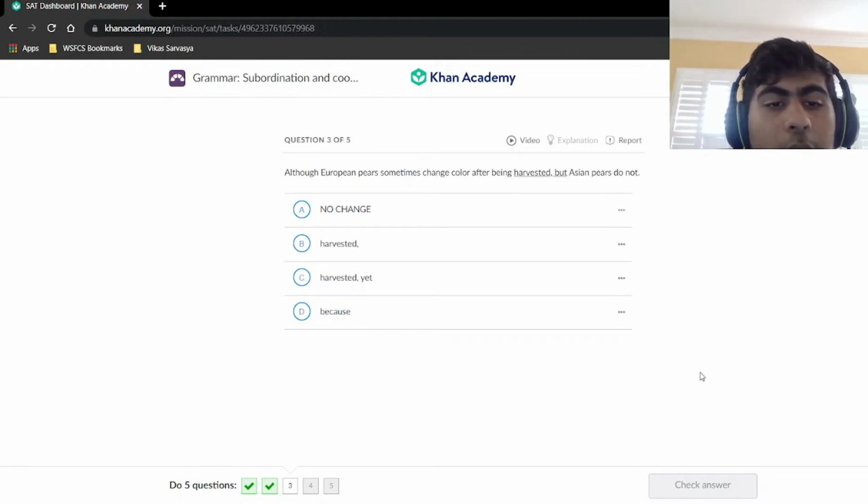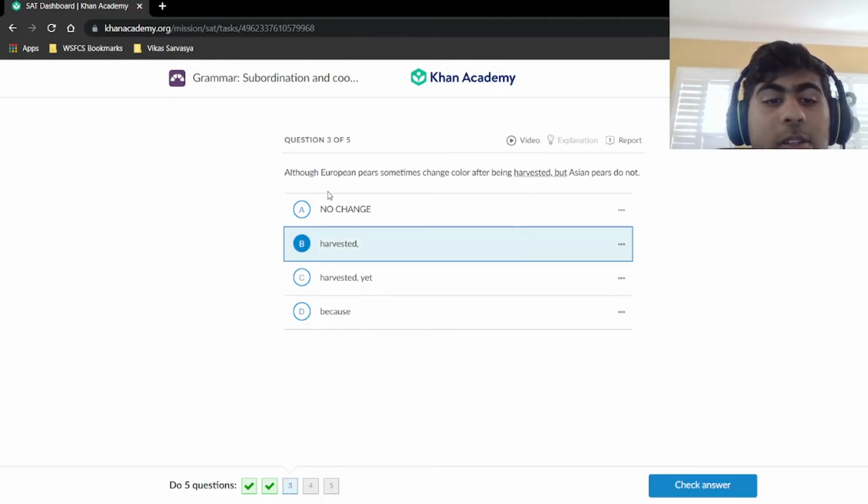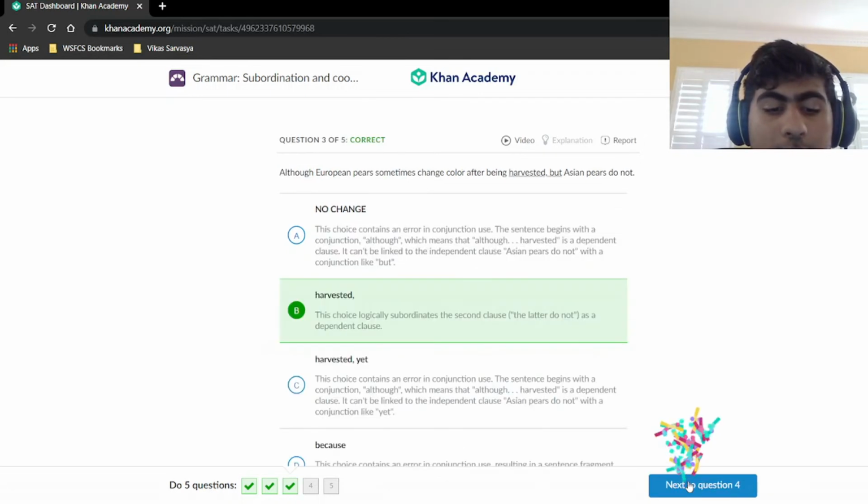So here, although European pears sometimes change color after being harvested, Asian pears do not. Let's see. So although is already the conflict. So there is a conflict here, but although already provides the conflict word, so we don't need another conflict word. Right? So although European pears sometimes change color after being harvested, Asian pears do not. That already works, right? Just taking out the word but and leaving this work since we already have our conflict word, right? And that's our answer. Let's continue.